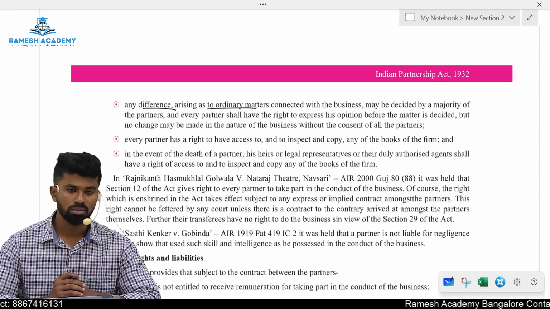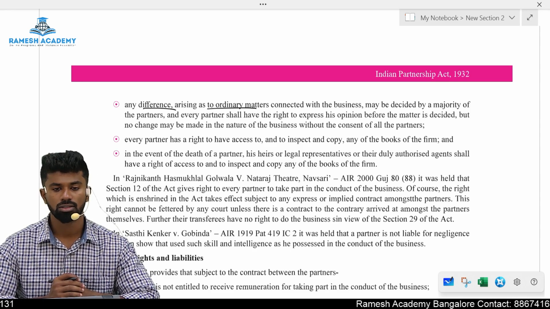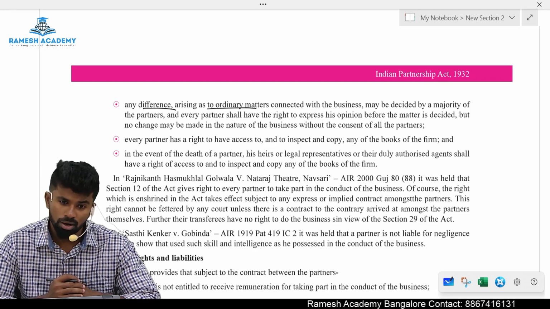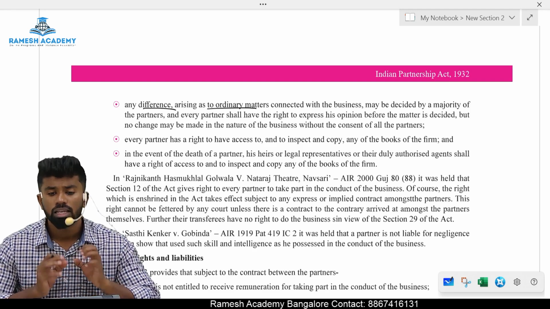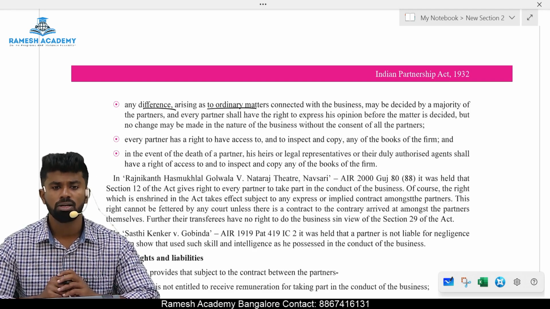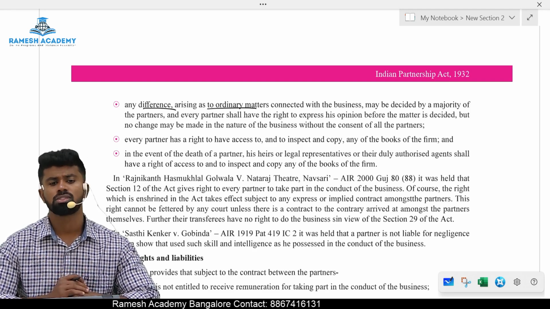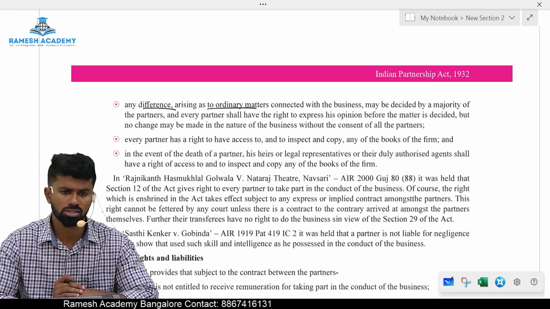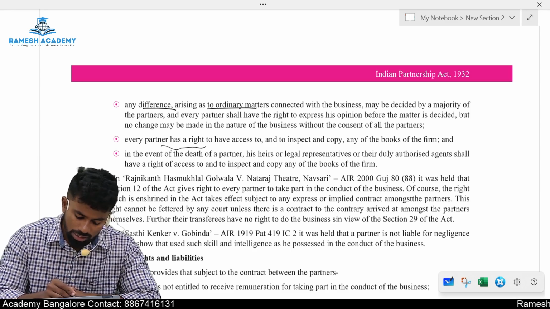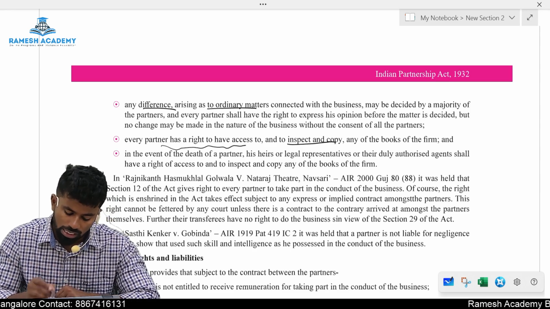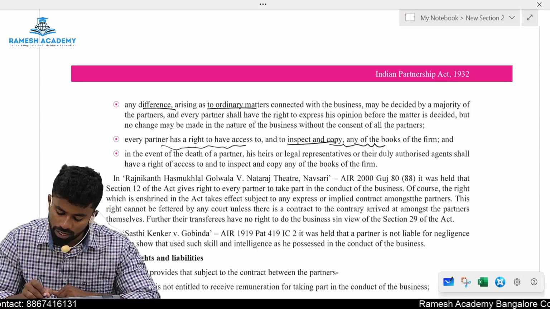Okay, ordinary matters only: majority partners' consent is required for changes. For any matters which change the fundamental nature or the principle of the business, that requires approval of all the partners. Every partner has a right to access, inspect and take a copy of any books of the firm.